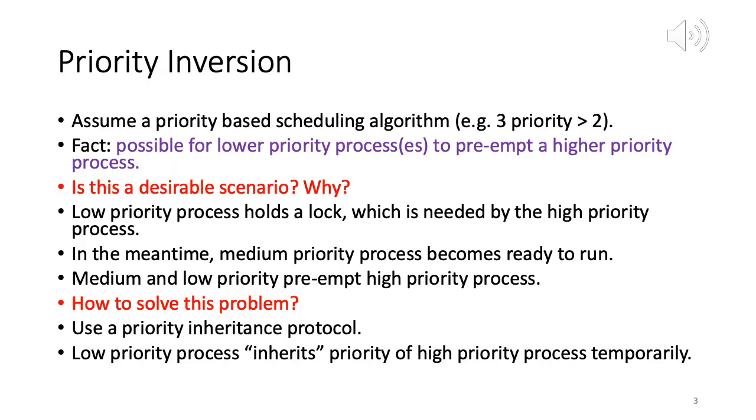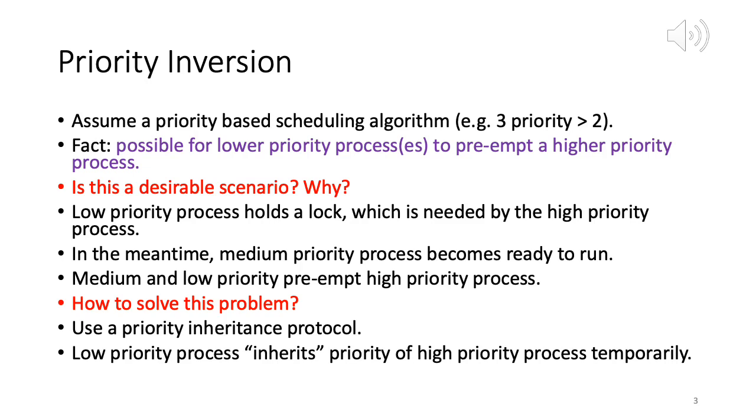Okay, so now I am on slide 3, and here we're just repeating what we discussed in the previous slide. It is possible for a lower priority process or processes to preempt a higher priority process. Not a desirable scenario because it goes against the basic rule of priority based scheduling. At any point of time when we need to make a scheduling decision, we always pick the process with the highest priority. It goes against that rule.